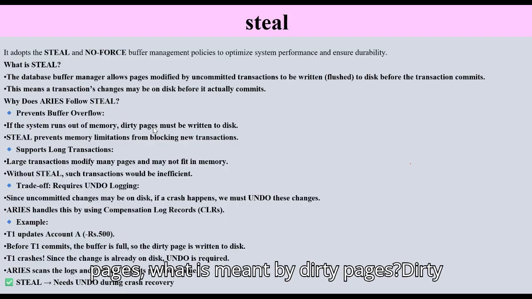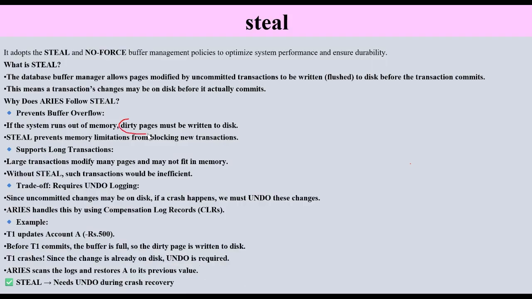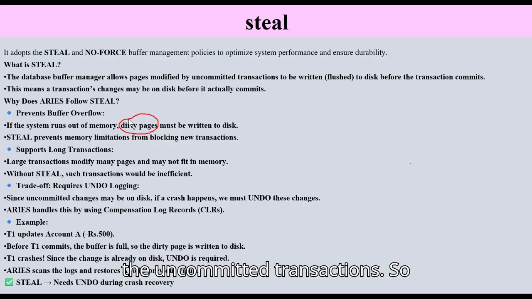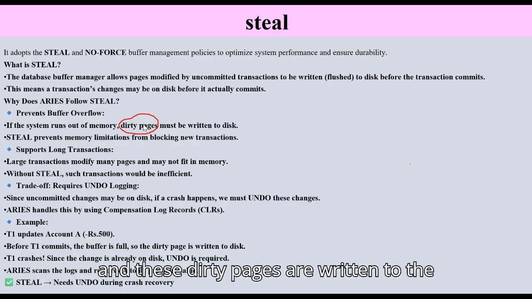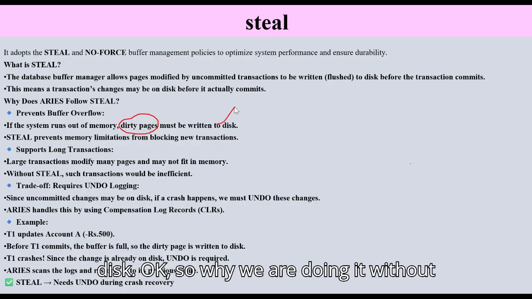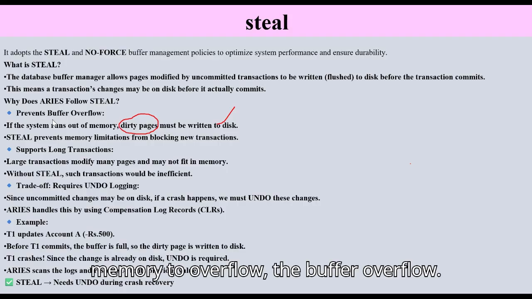So dirty pages, what is meant by dirty pages? Dirty pages are the pages which hold changes from uncommitted transactions. Those are considered dirty pages, and these dirty pages are written to the disk. Why we do it without committing is because we don't want the memory buffer to overflow.